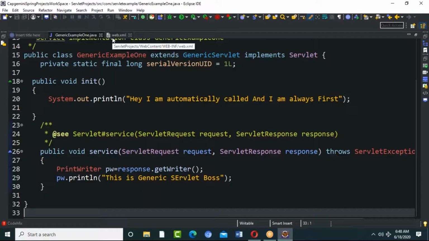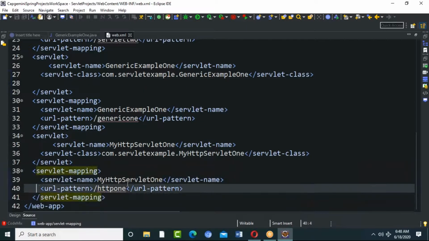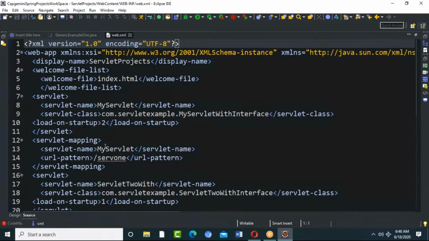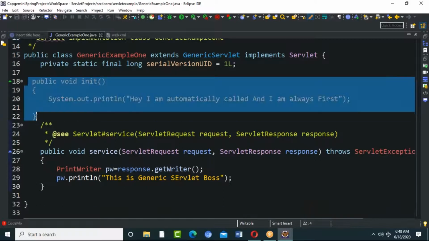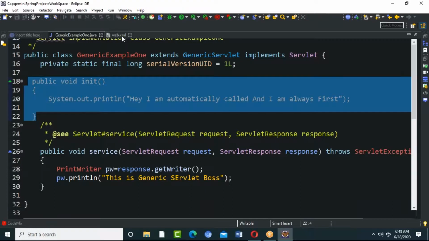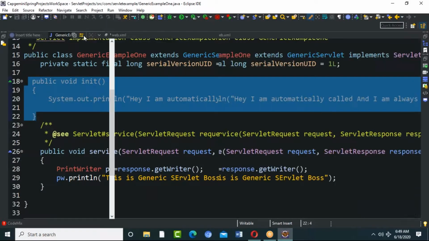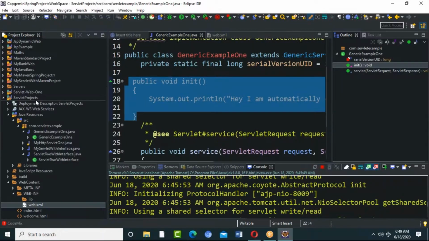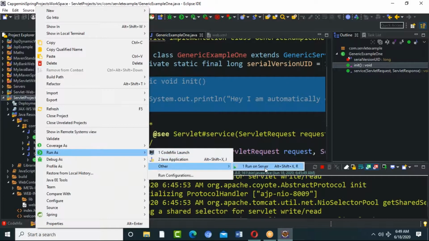When the servlet object is created, first the init method will be called, so initialization it is doing automatically. Why is it doing that? Because I have set it as load-on-startup. That means when the project is starting up, create the object of the servlet. When it gets created, it automatically calls the init method. And that's the reason we are able to see this message, 'Hey, I'm automatically called and I'm always first.' If load-on-startup is not there, I'm not able to see this message when I run the entire project, because I've removed load-on-startup for that class. Are you getting me? Okay.